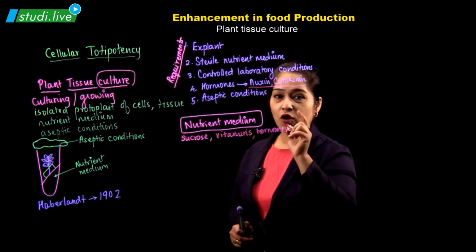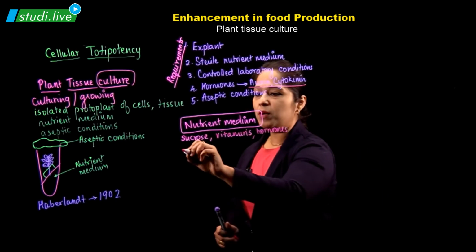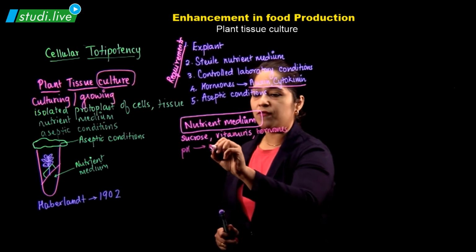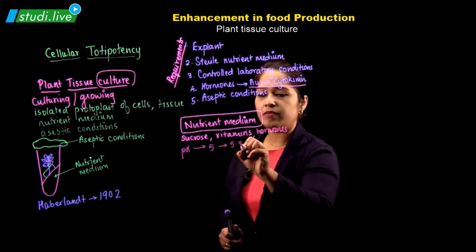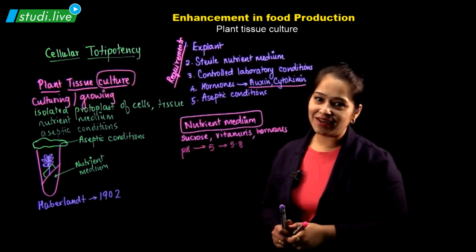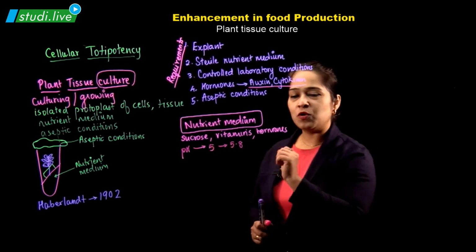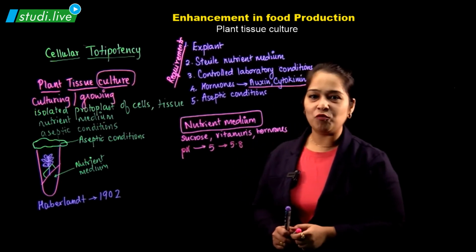The pH of the nutrient medium has to be maintained between 5 to 5.8, which is slightly acidic.